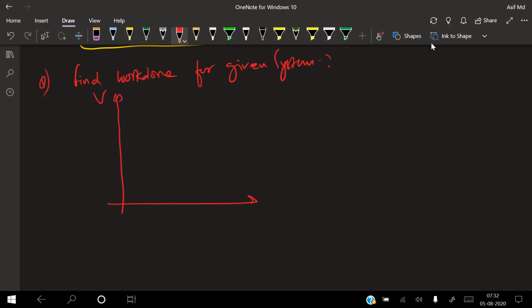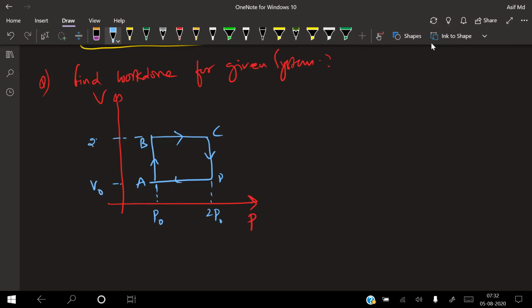Here it is volume and here it is pressure, the reverse of the previous data. This is A, this is B, this is C, and this is D. Here the pressure is P naught, here the pressure is 2P naught, here the volume is V naught, and here the volume is 2V naught. Calculate the work done.